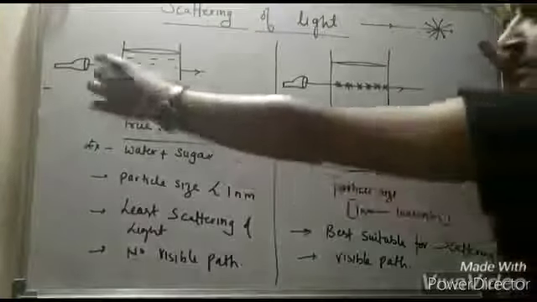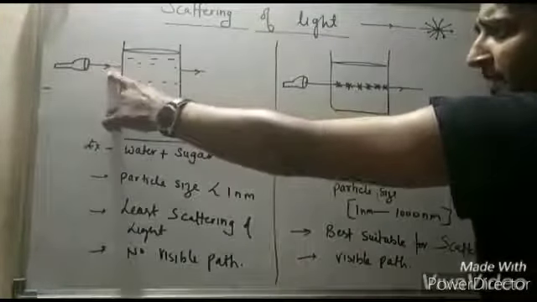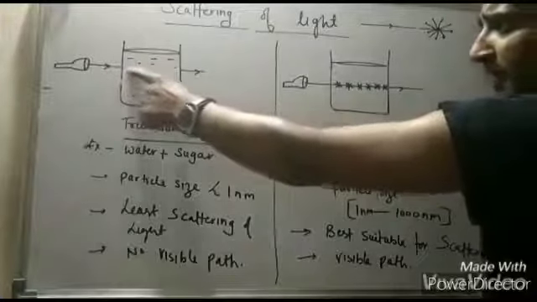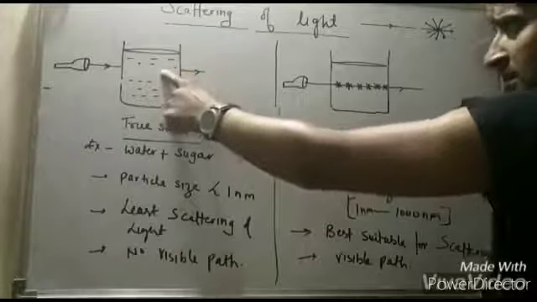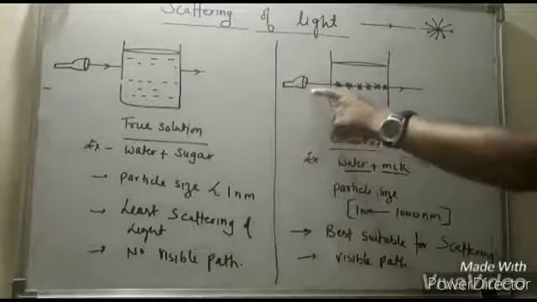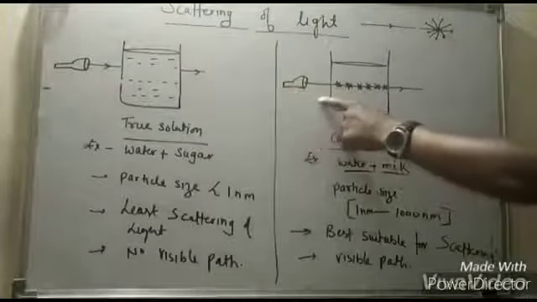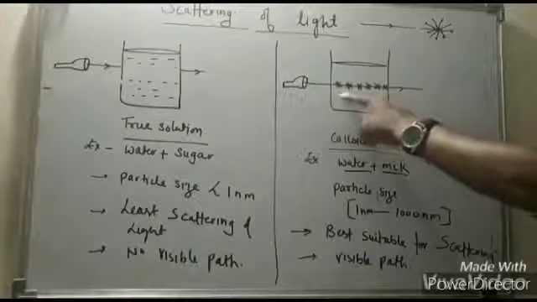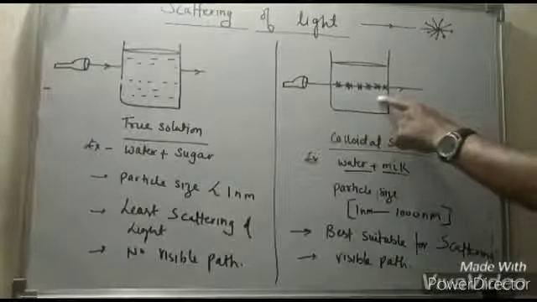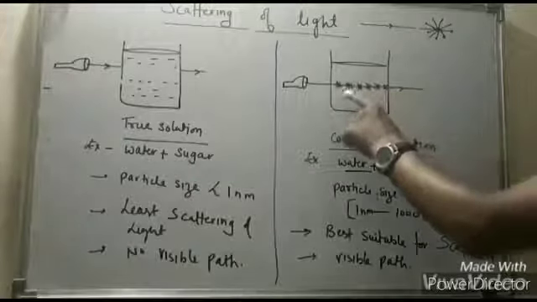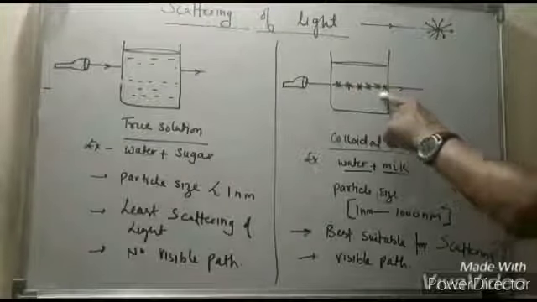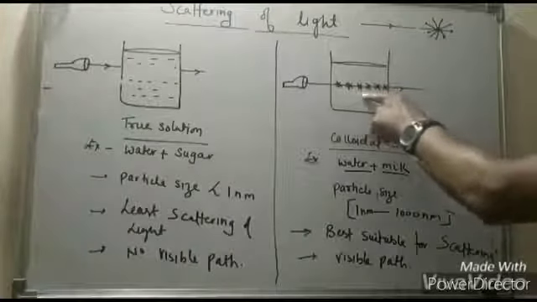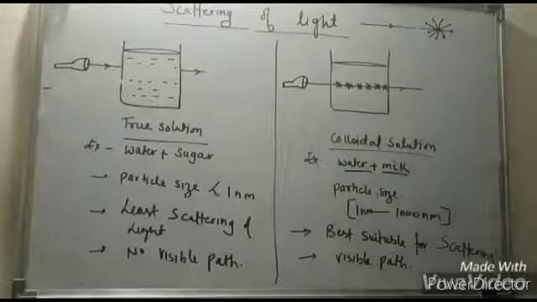Now, if we pass a beam of light from this side, you will not get any visible path inside the true solution because the particle size is very small. But in the colloidal solution, if we pass a beam of light from this side, you will get a visible light path inside the solution, and this is due to the scattering of light. The white light is scattered, and now this path is visible to us. So this process is known as scattering of light.